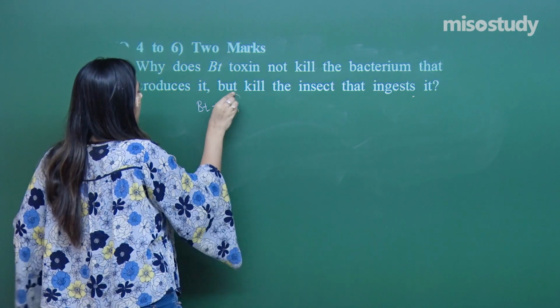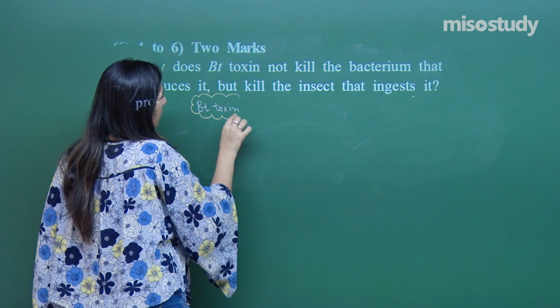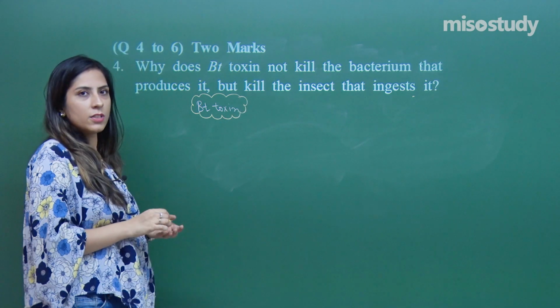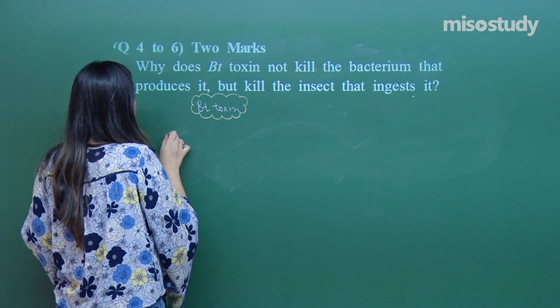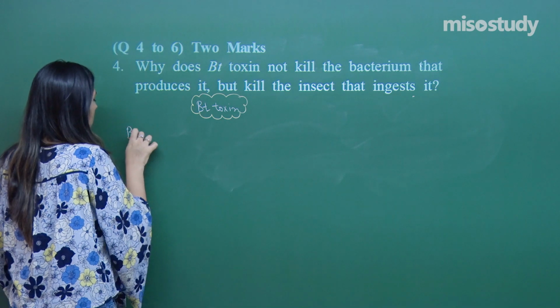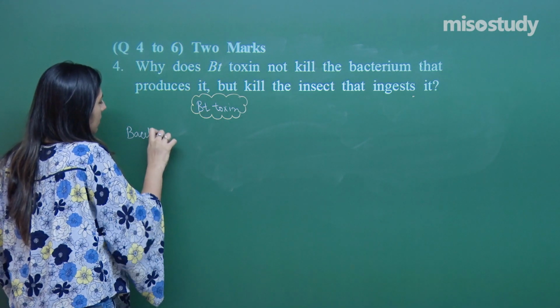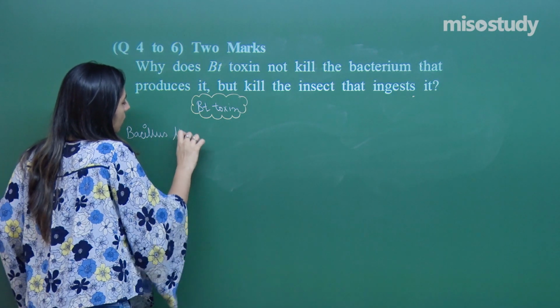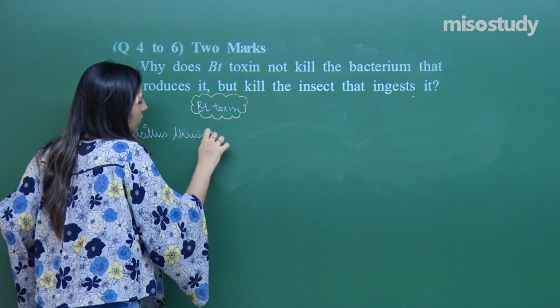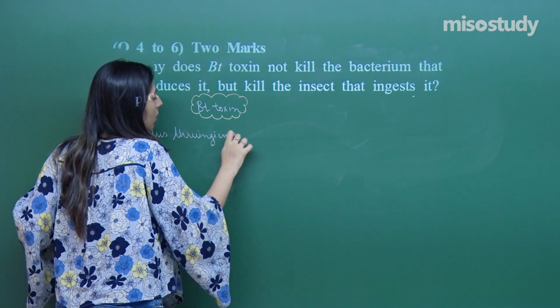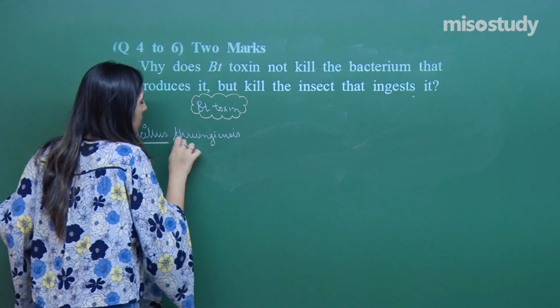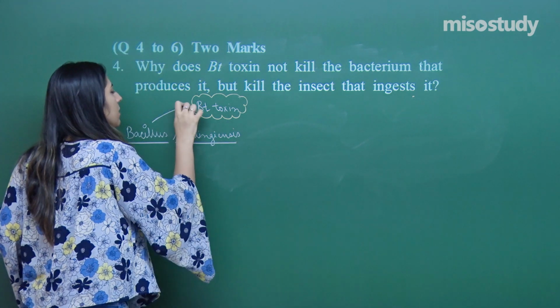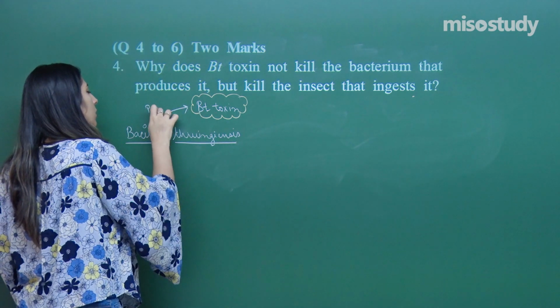Who produces Bt toxin? Bt toxin is produced by Bacillus thuringiensis.